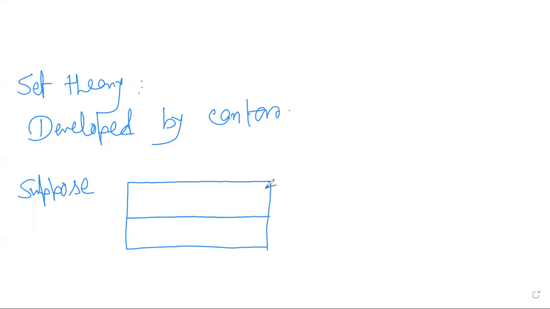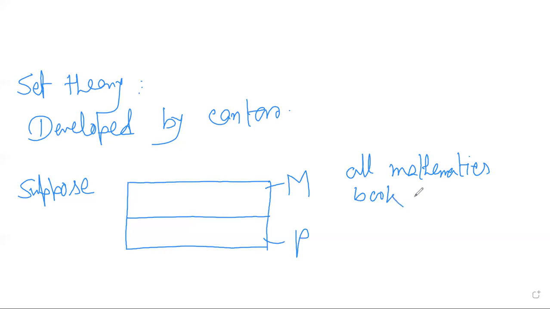One part is named M and another part is named P. So I will collect all mathematics books and keep them in the M part.